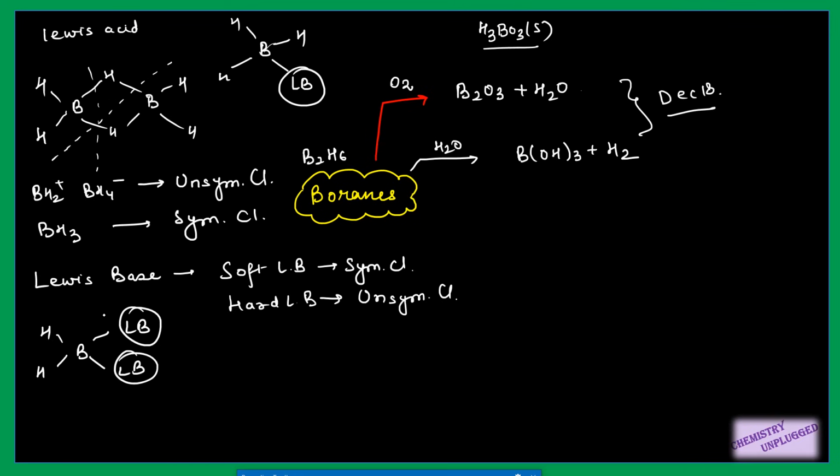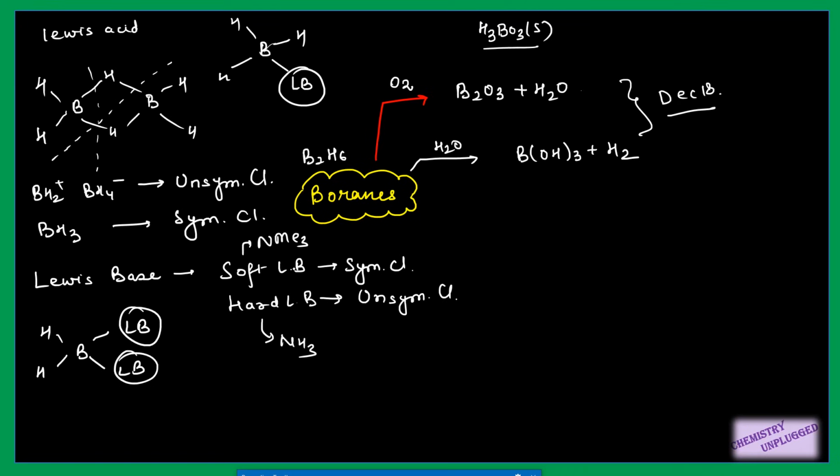And when we are using smaller or hard Lewis bases, we can attach two, so it will show unsymmetrical cleavage, right? An example of a soft Lewis base is NMe3, which is larger in size, and a hard Lewis base can be NH3.